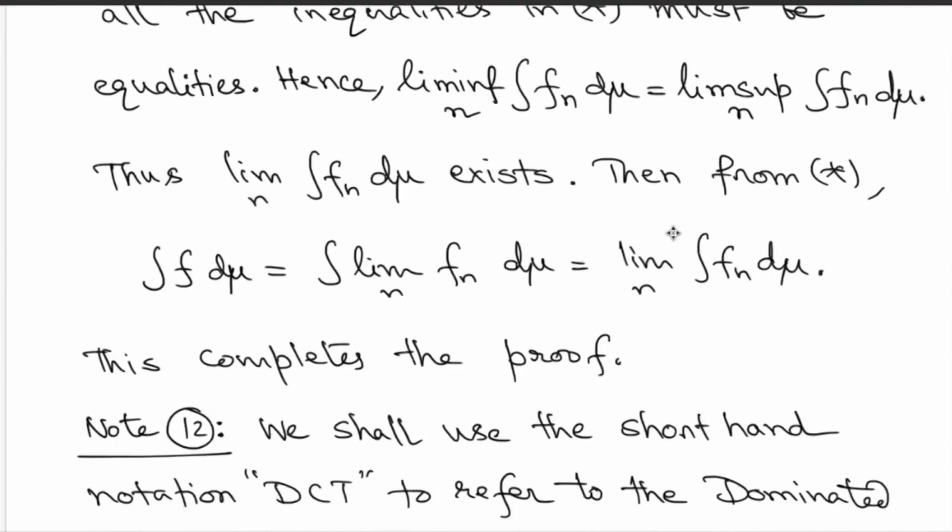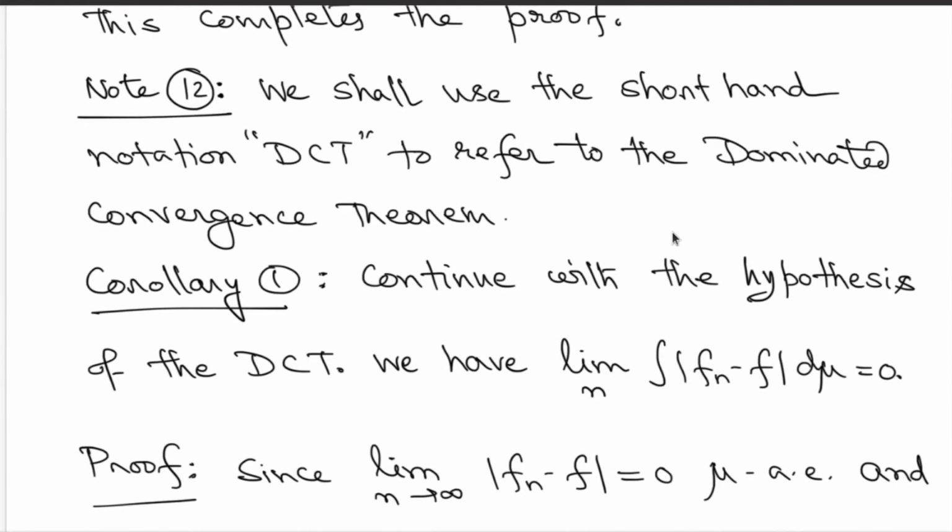Great. So we have managed to prove the dominated convergence theorem. Now we are going to see that this dominated convergence theorem is a very general result and very useful in practice. We are going to use the shorthand notation DCT to refer to it.